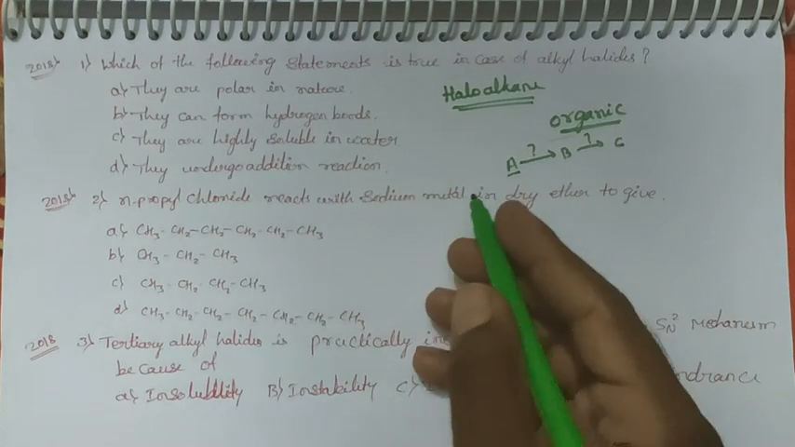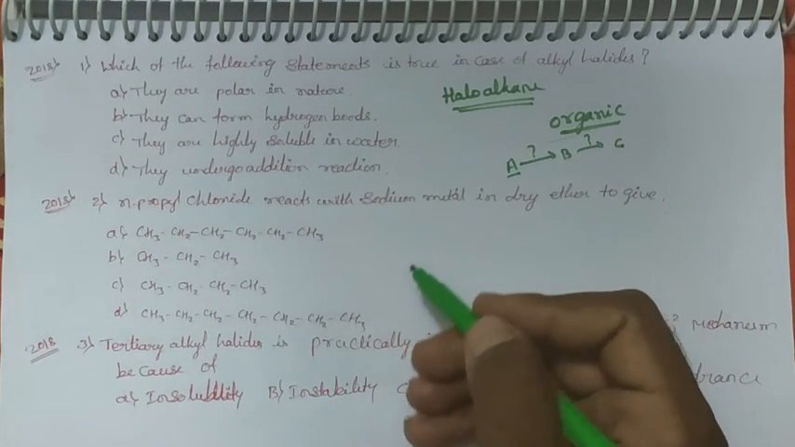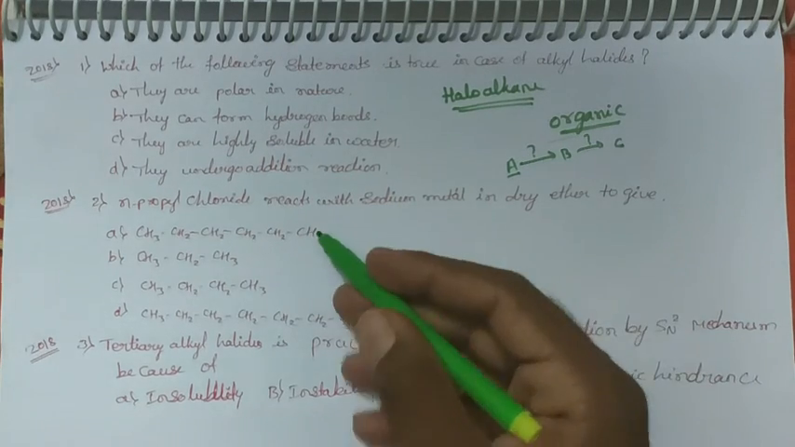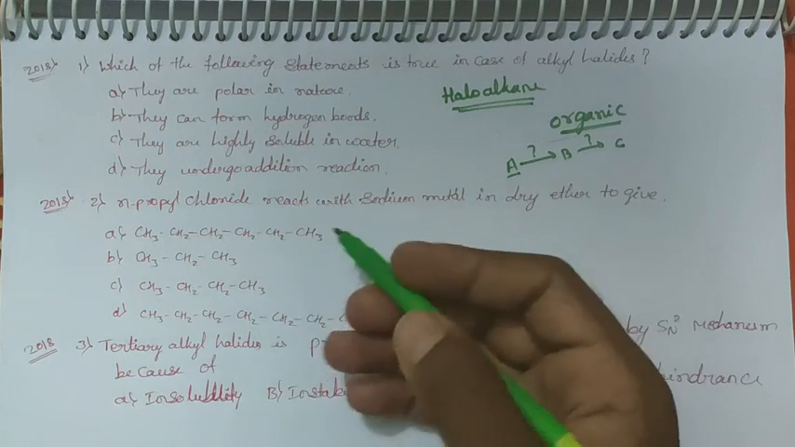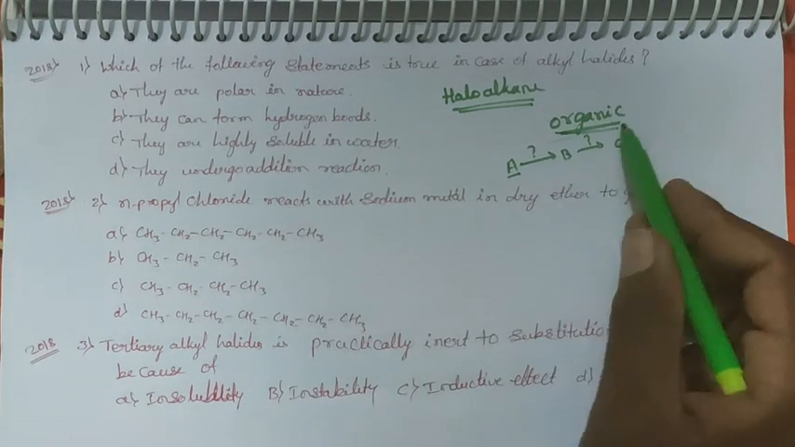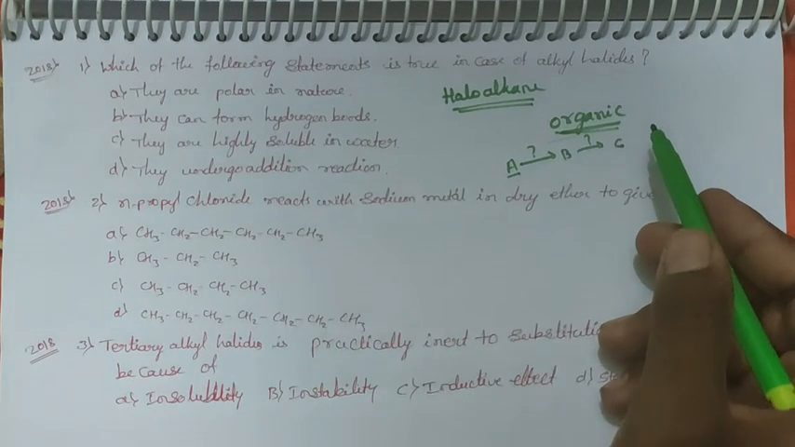One thing, in this organic chemistry, in haloalkanes and haloarenes, they are asking 2 to 3 questions. This year, 2018, they asked 3 questions. Therefore, whenever you are solving organic chemistry questions, you have to be perfect in all.